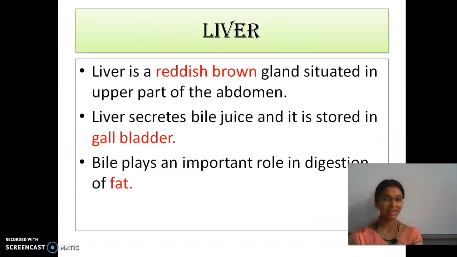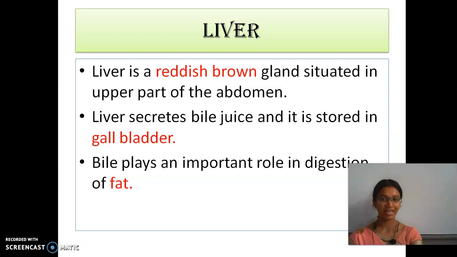The small intestine receives the digestive juices from the liver and pancreas. The liver is a reddish brown gland situated in the upper part of the abdomen. It is the largest gland, right? The liver secretes bile juice, which is stored in the gallbladder. This bile plays an important role in the digestion of fat. The fat materials which we take in are digested by the bile juices.